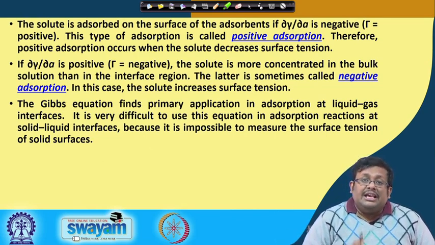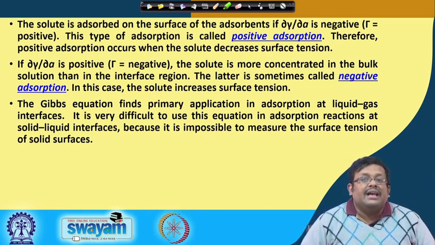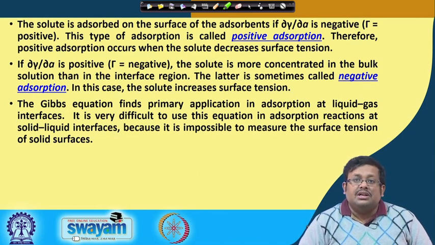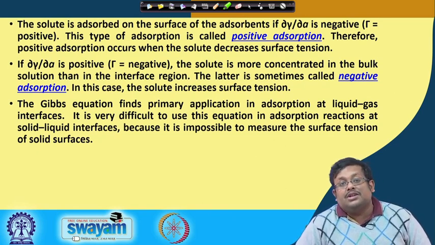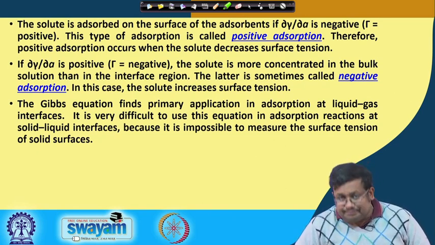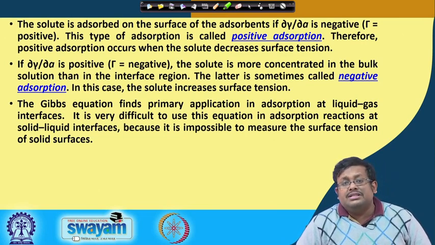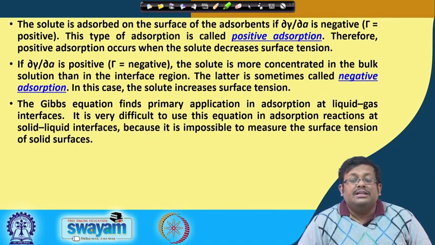And the Gibbs equation finds primary application in adsorption at the liquid gas interface, obviously, and it is very difficult to use this equation for adsorption reactions at the solid liquid interface, because it is impossible to measure the surface tension of the solid surface. It is easy to measure the surface tension at the liquid surface, however, it is impossible to measure it at the solid surface. So, that is why the Gibbs equation is applicable to adsorption at the liquid gas interface.